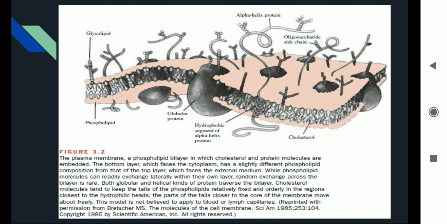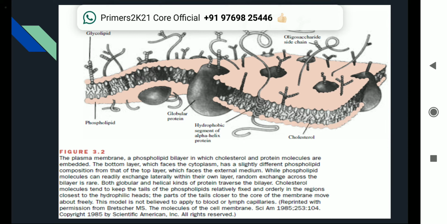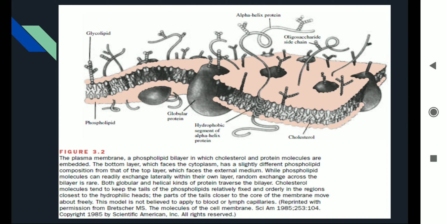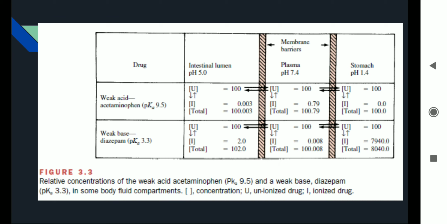If it is non-polar, it is easy for the drug to pass from outside of the cell to the inner cytoplasm, and if it is very polar, it is difficult for the drug to pass into the lipid bilayer. 99.9% of all the drugs are either weak acidic or weak basic.